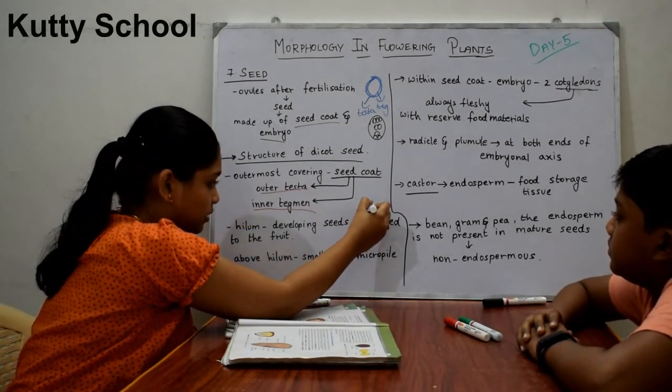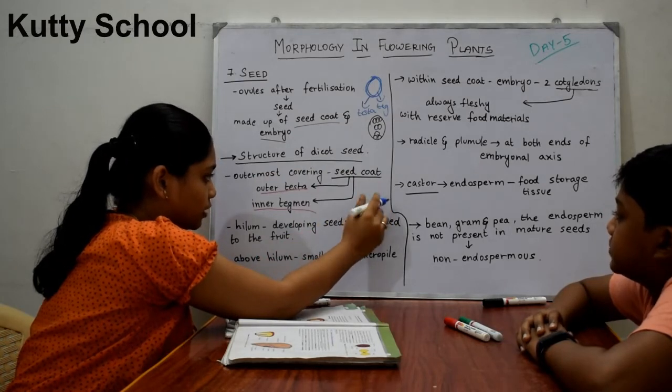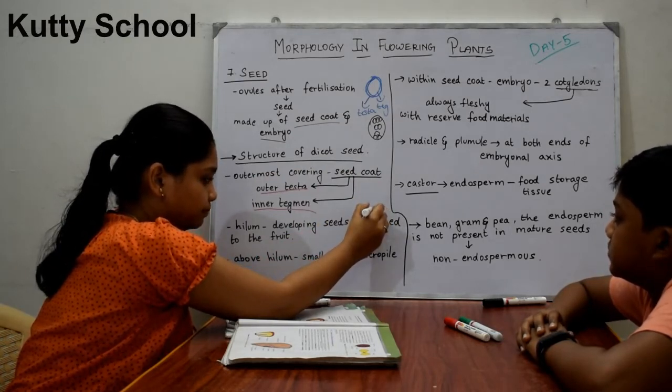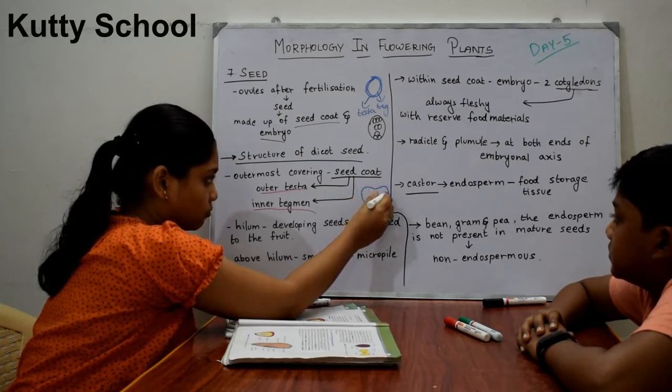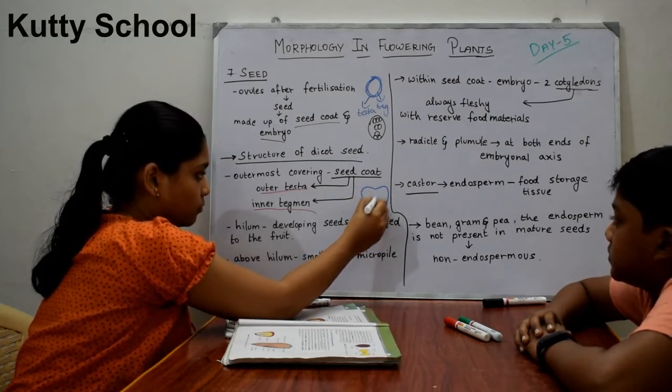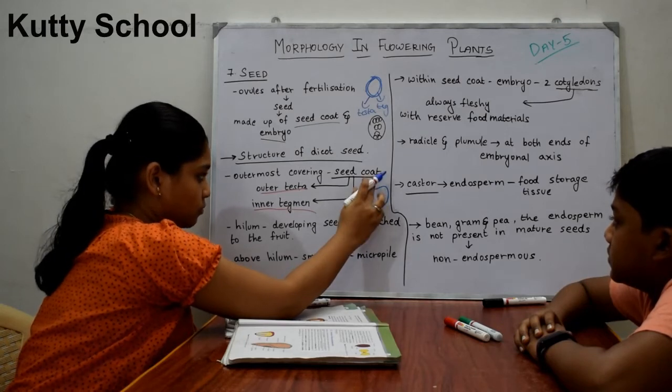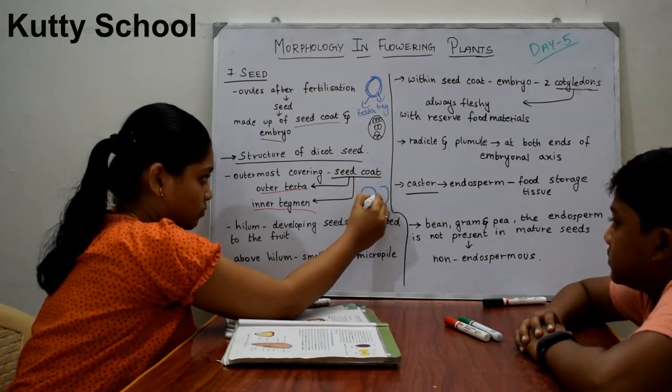Generally, if this is a seed-like structure, can you see here? Most seeds are like this.